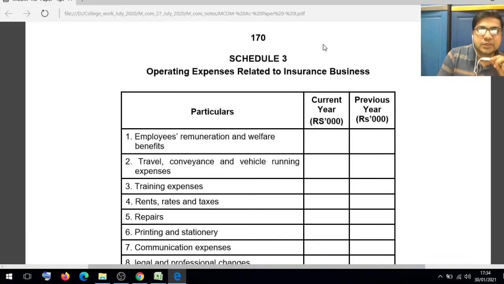Then friends, schedule number 3 is very important because we will talk about the operating expenses related to the insurance business. Now what kind of operating expenses are there?